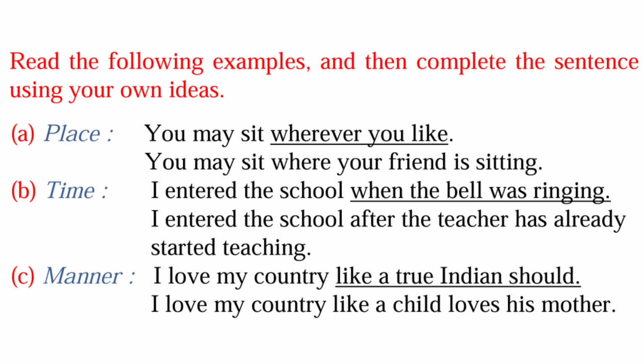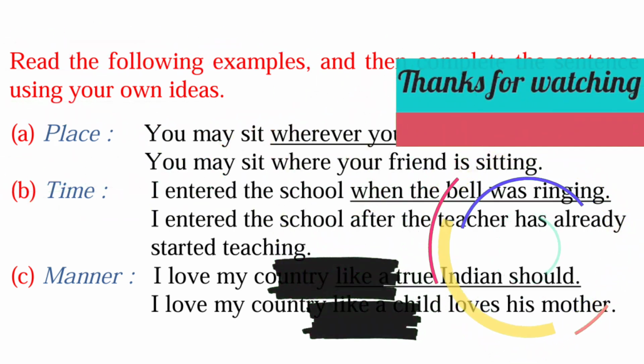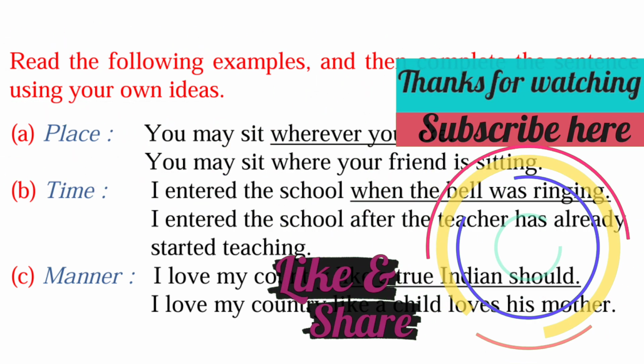Read the following examples and then complete the sentences using your own ideas. So first is A, place: you may sit wherever you like, or you may sit where your friend is sitting. Second is time: I entered the school when the bell was ringing. I entered the school after the teacher had already started teaching. And C is manner: I love my country like a true Indian should. I love my country like a child loves his mother. So these were the margin questions and English workshop questions from the lesson Reading Work of Art.